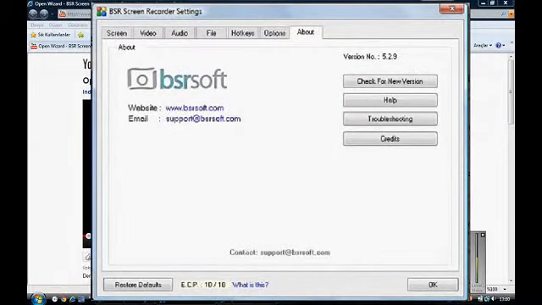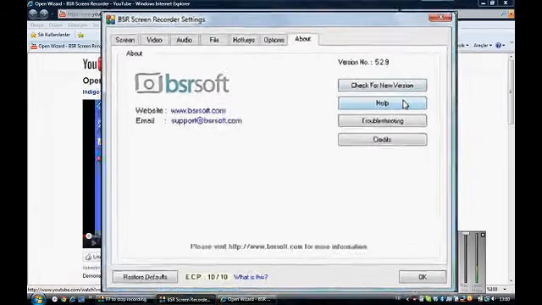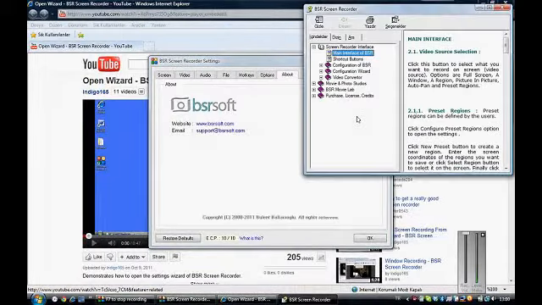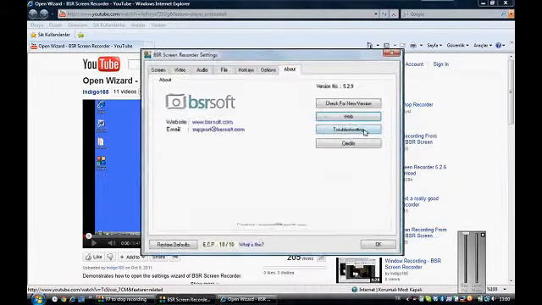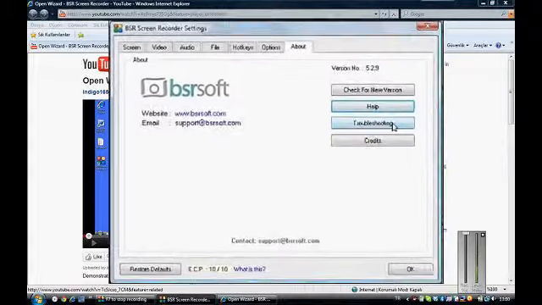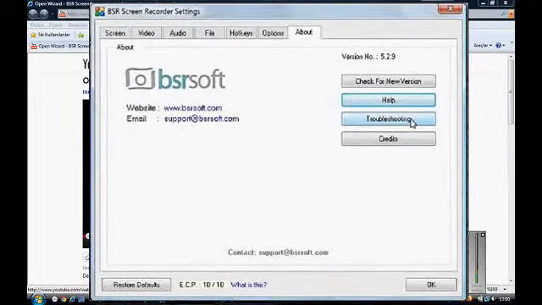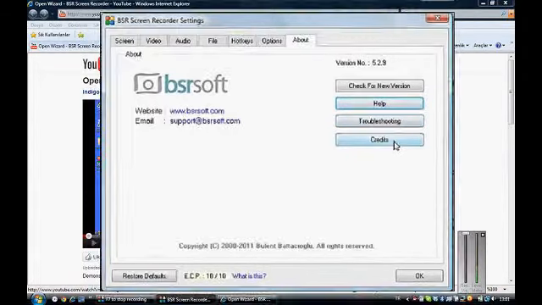From the About tab, you may see the number of the version you use in BSR Screen Recorder. If you would like to check for a new version, please use this button. Help button gives you local help. Troubleshooting gives you help from our web page and connects you to the internet. And we have the credits in the credits button.